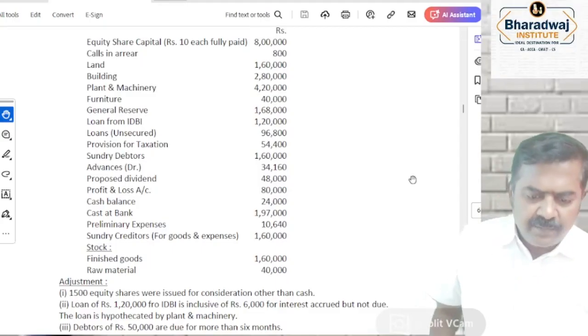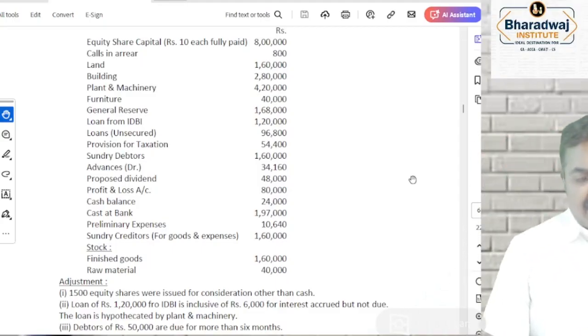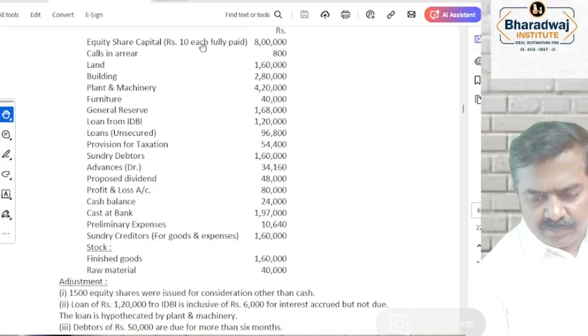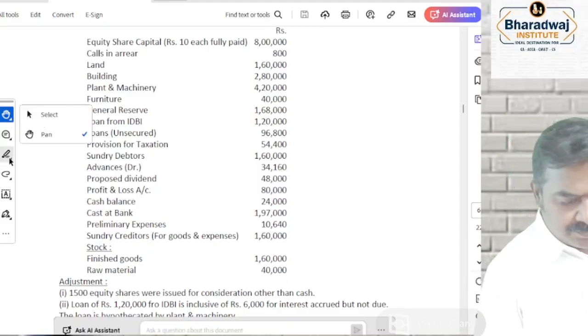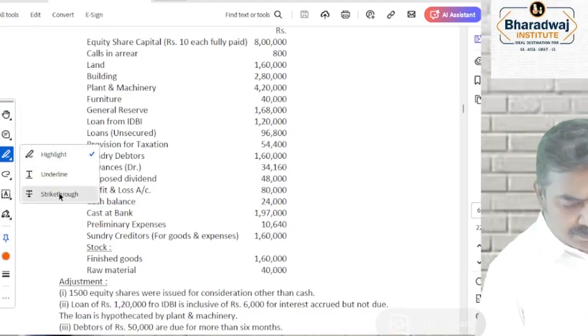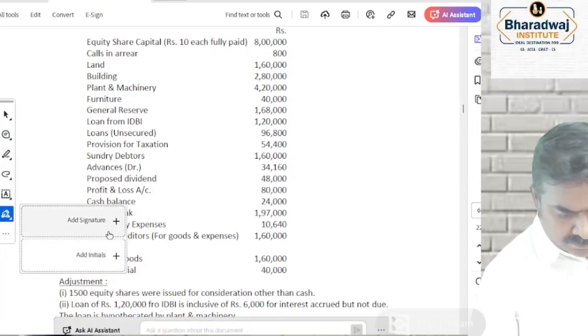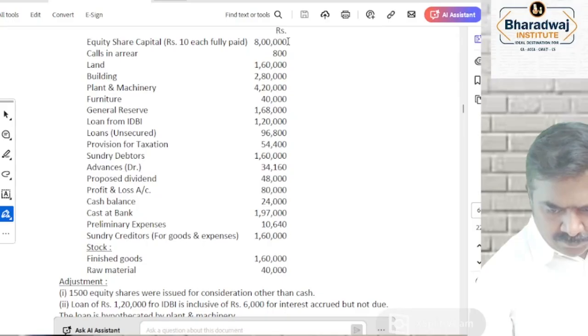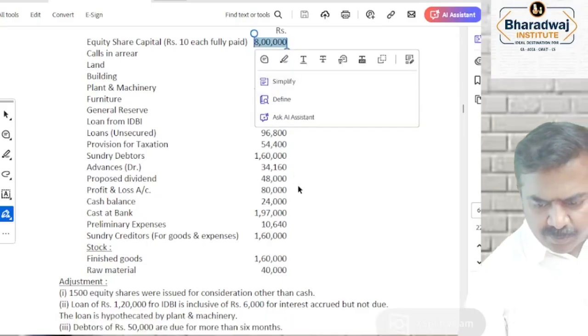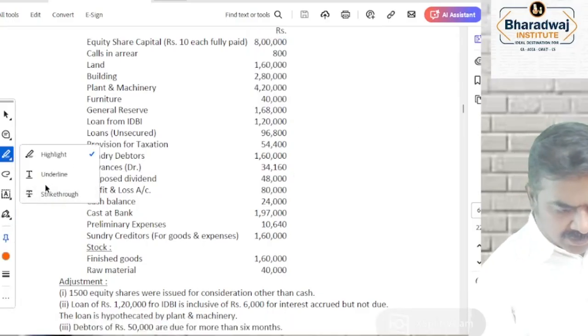Shall we identify? Equity share capital will come under which one? Share capital.